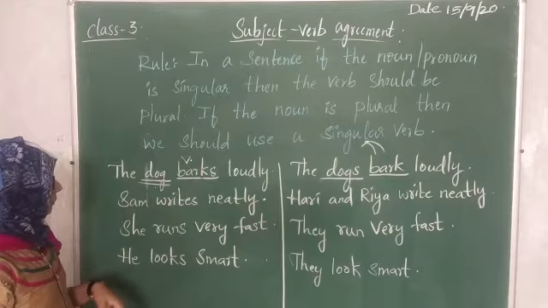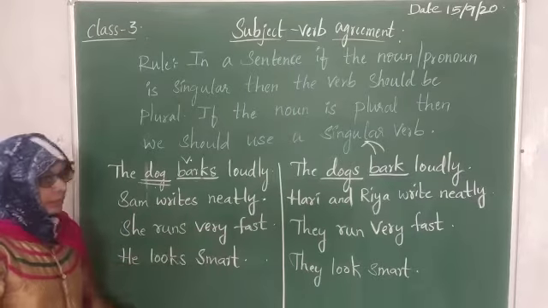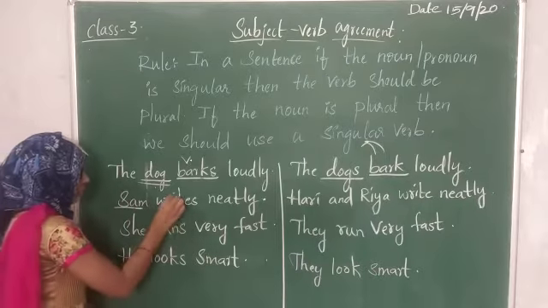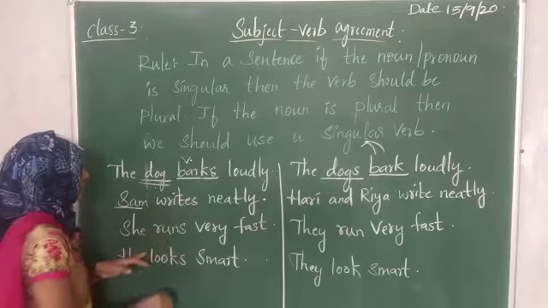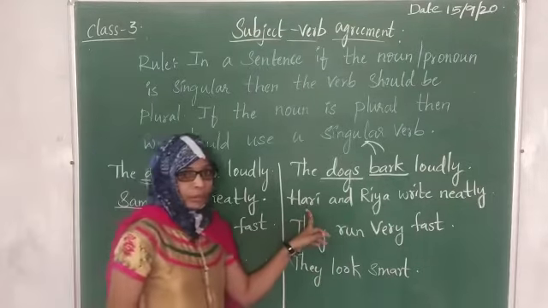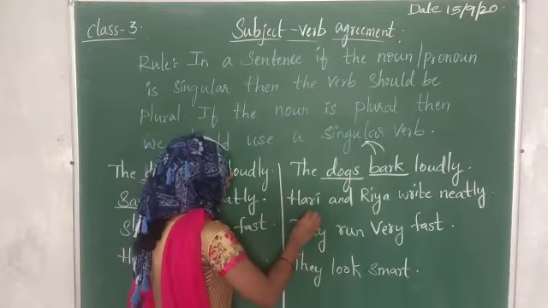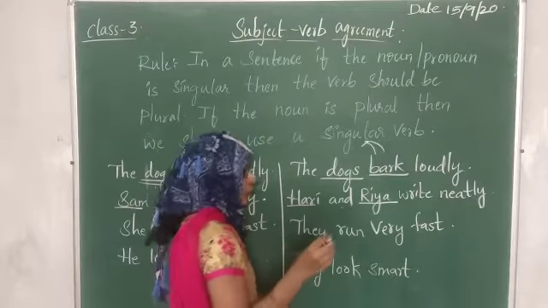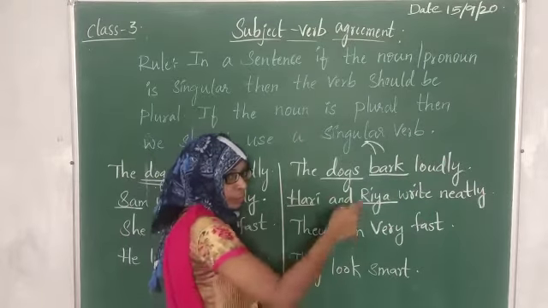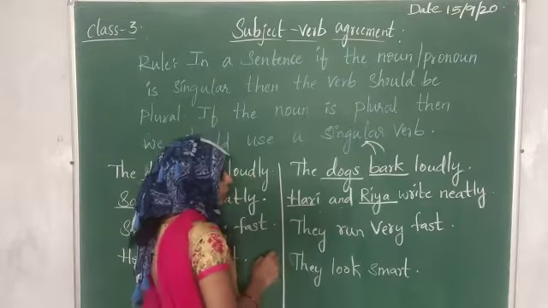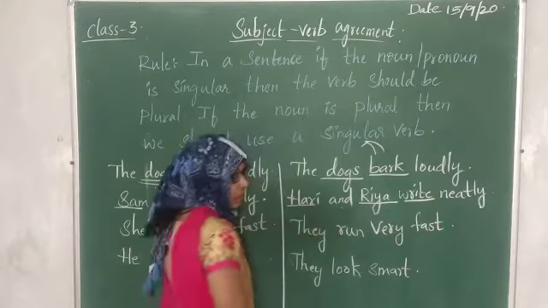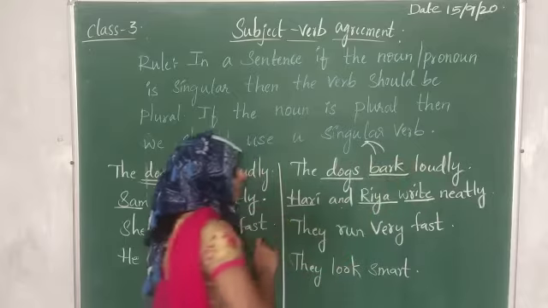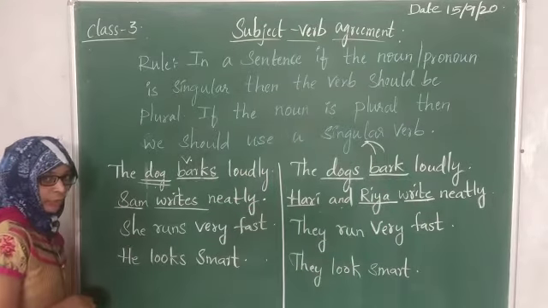Let us see the second example. Sam writes neatly. We are talking about one person, so with Sam, the verb is plural: writes. Now let us consider more than one person. Hari and Riya. We are talking about two nouns here. So when we are talking about plural nouns, the verb should be singular. It means write. Don't write writes here. Riya and Hari write neatly. I hope you are understanding, children.